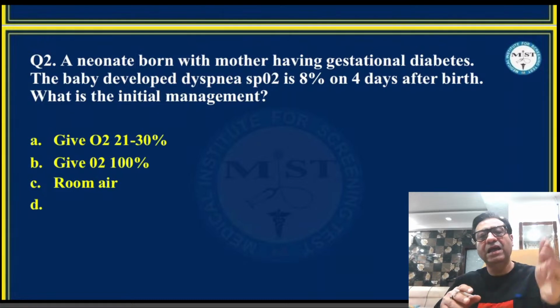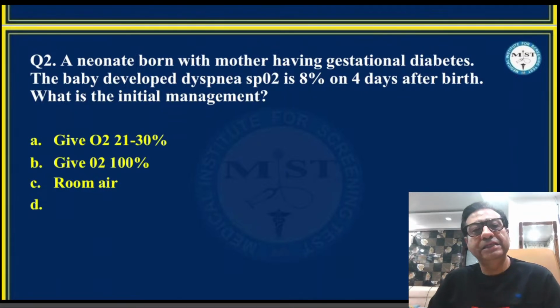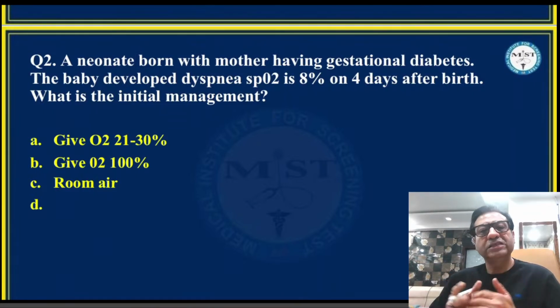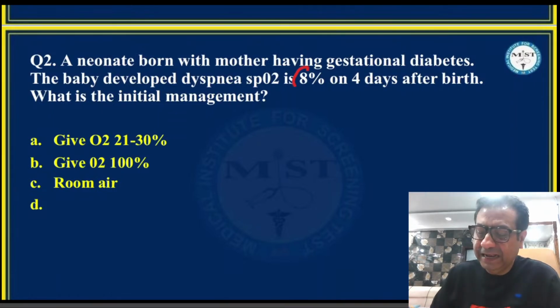The second question again is a question where I did not get really very good options, and that is why, whatever options were given, I was a little confused myself how to answer this question. The question that students have told me is that a neonate is delivered with the mother having gestational diabetes. The baby has dyspnea and the oxygen saturation is 8%. It actually was mentioned as 80%.